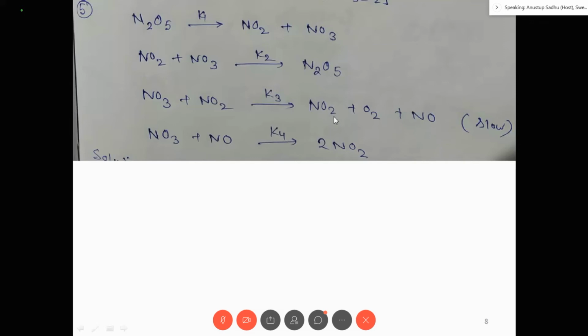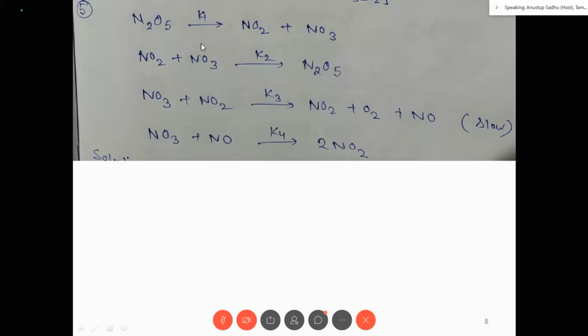So that's why NO and NO3 are the intermediates. Why is NO3 the intermediate? Because NO3 is repeating in the second step. Whichever reactant or product repeats in the second step is an intermediate.